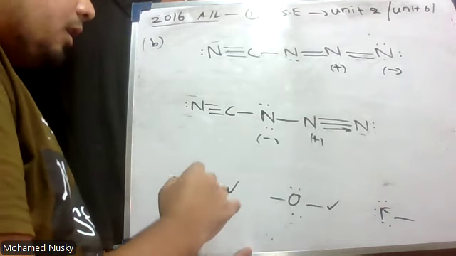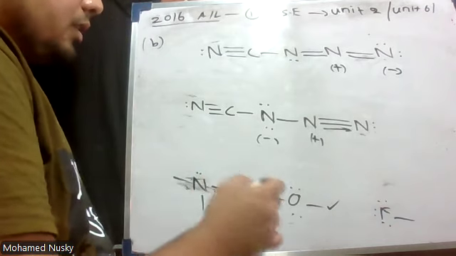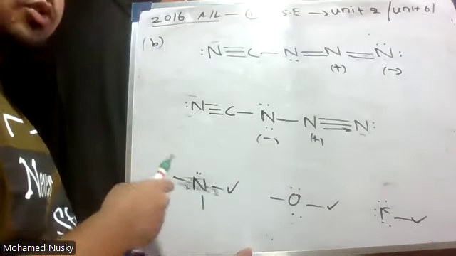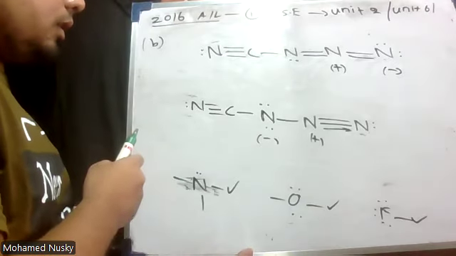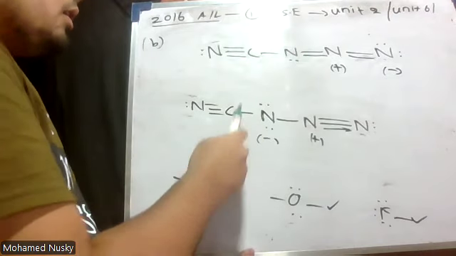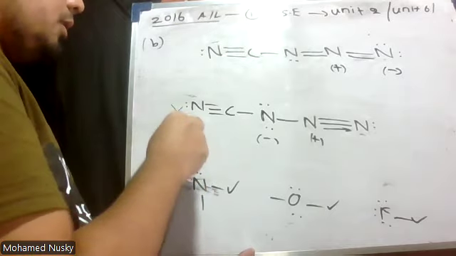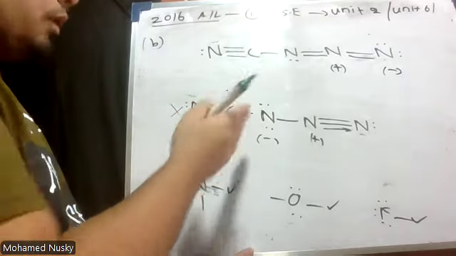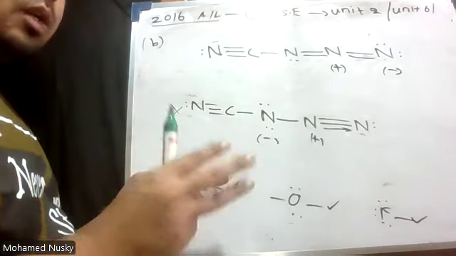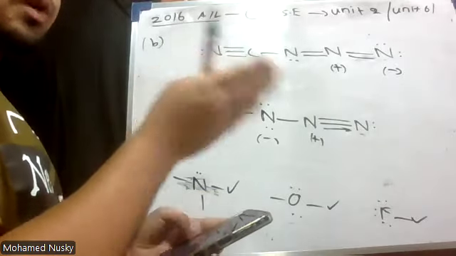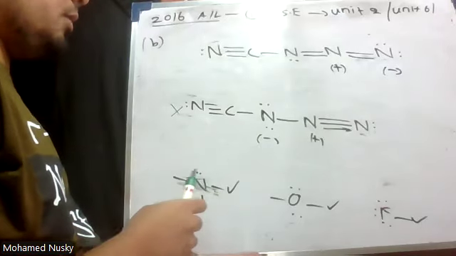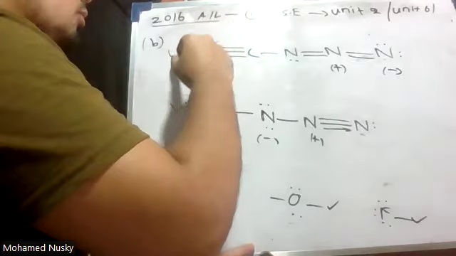Likewise. Now, why is this like this? You could have studied that in theory, but that is in theory. Therefore, the structure is more stable when the nitrogen has this sort of a structure. Here you see the nitrogen has this sort of a structure. But here you see nitrogen doesn't have this sort of a structure. Therefore, this is unstable. Likewise, in the next question, they have asked to draw all the three resonance structures. When we are drawing the resonance structures, I will tell you why those structures are not stable. Okay, for nitrogen, it should have this sort of structure to make it stable. Therefore, this is the most stable structure.